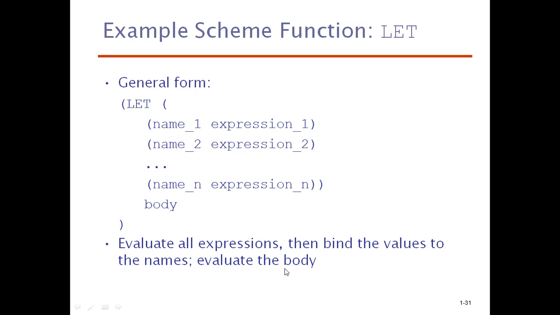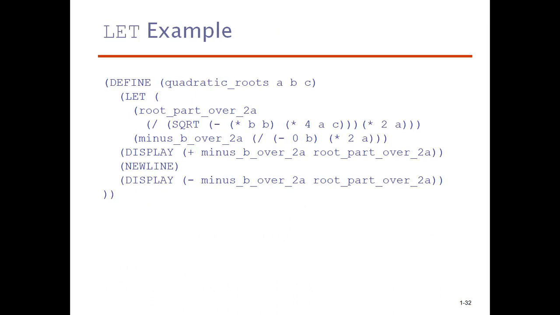So a simple example we will see: finding the roots of an equation ax square plus bx plus c, in which a is a value, b is another constant, c is another value. So here three values we have taken, and to know the roots of the quadratic equation, we will use the simple square root function, minus b plus or minus square root of b square minus 4ac by 2a. We want to compute this equation in parts.